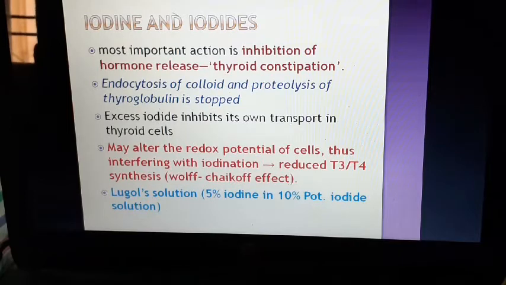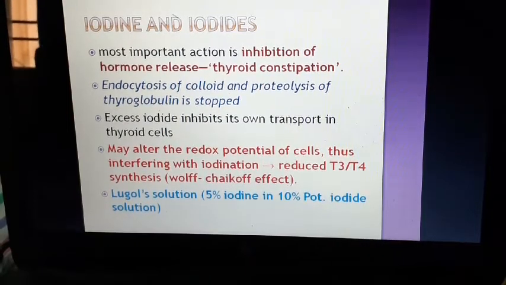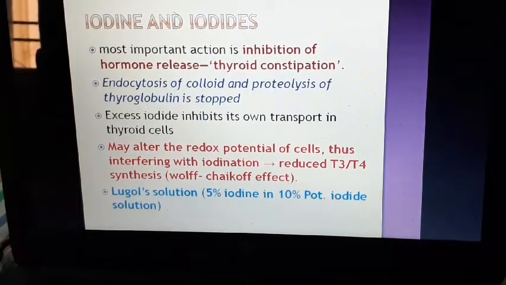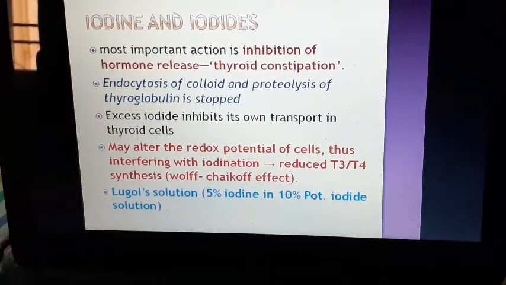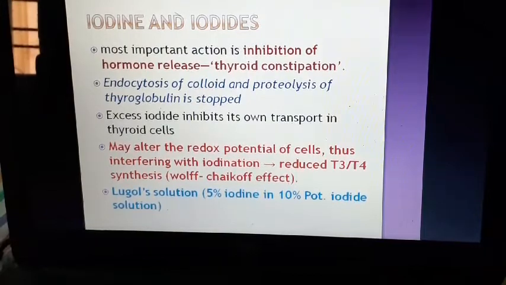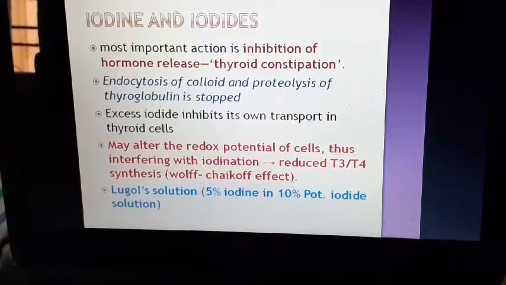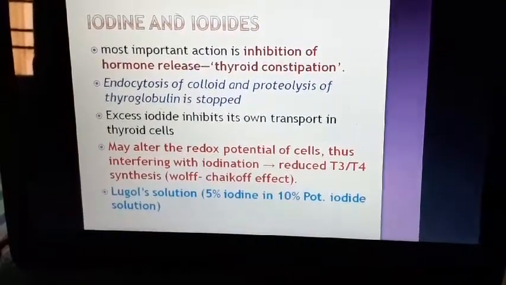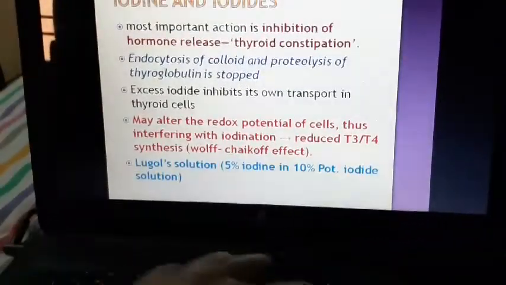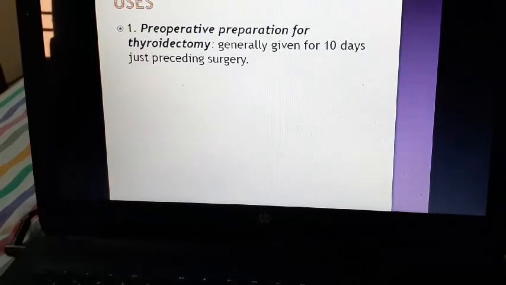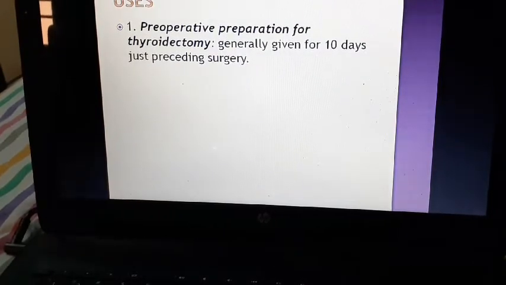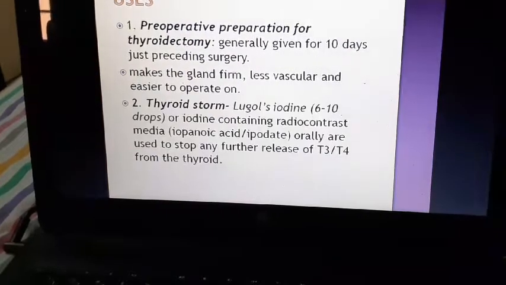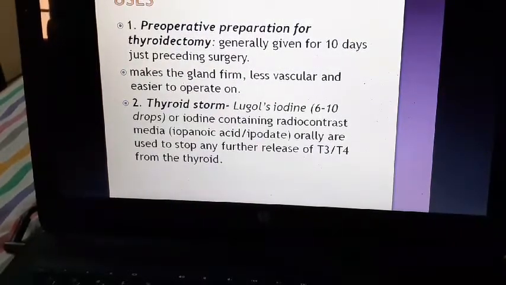That may alter the redox potential of the cell, thus interfering with the iodination, which reduces T3 T4 synthesis. Lugol's iodine comes as a short note. The mechanism of action is the same as iodide. It is actually 5% iodine in 10% potassium iodide solution, and it is also used in treatment of thyroid storm, when we want less thyroid hormone released into the circulation. Iodide is also used in preoperative preparation for thyroidectomy, and it makes the gland firm, less vascular, and easier to operate on. Also used in treatment of thyroid storm.